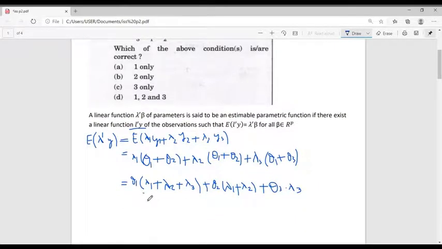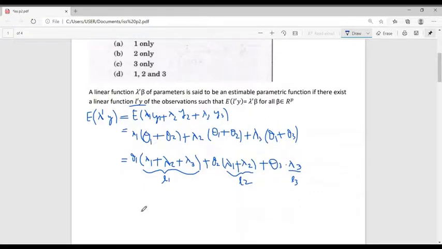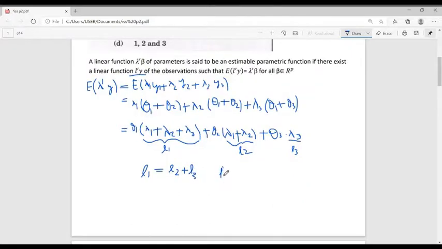Substituting lambda 1 plus lambda 2 plus lambda 3 as L1, lambda 1 plus lambda 2 as L2 and lambda 3 equal to L3, we can write L1 is equal to L2 plus L3, which is the condition for the estimability of the parametric function L prime theta.